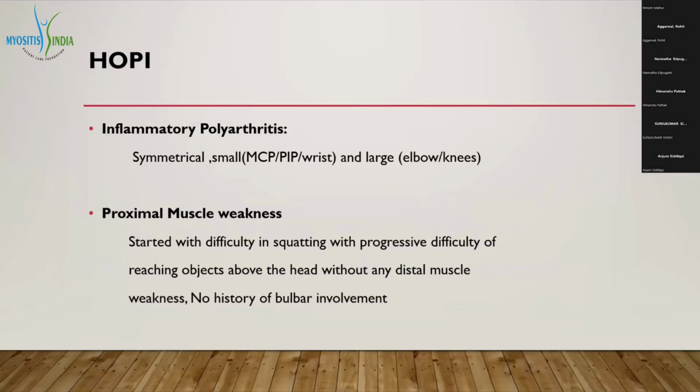History of present illness. Patient gives history of symmetrical small plus large joint inflammatory polyarthritis. There is a history of proximal muscle weakness in the form of difficulty in squatting, with progressive difficulty in raising the head and raising the arms above the head. No history of any distal muscle weakness. There is no history of bulbar involvement.